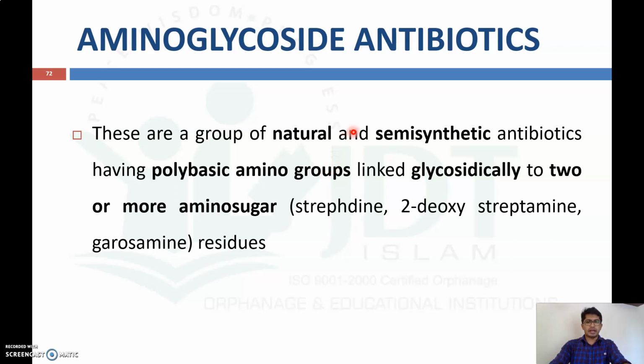These are a group of natural and semi-synthetic antibiotics which have polybasic amino groups linked glycosidically to two or more amino sugars like streptidine, 2-deoxystreptamine or garosamine residues. So these are compounds containing polybasic amino groups. That's why the name aminoglycoside antibiotics: polybasic amino groups linked to amino sugars.